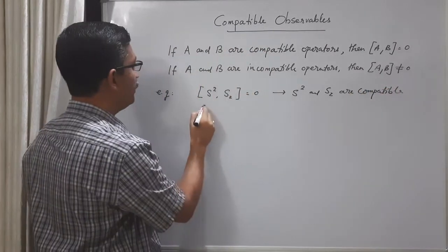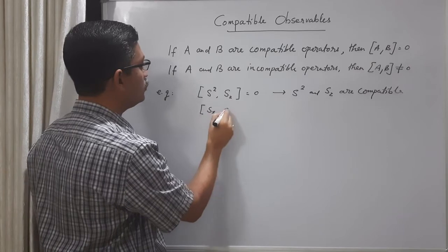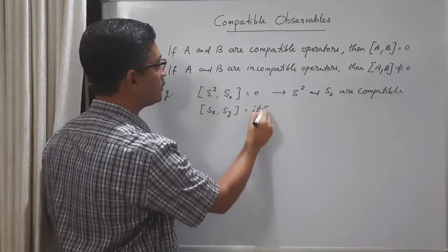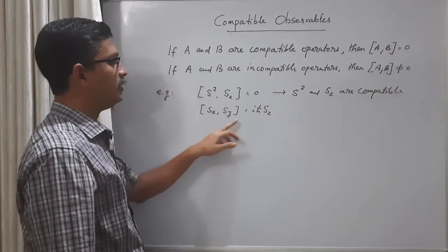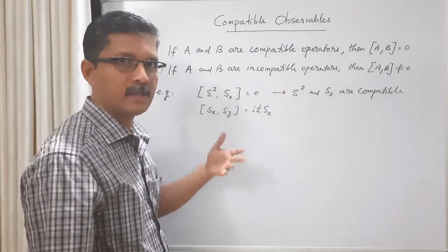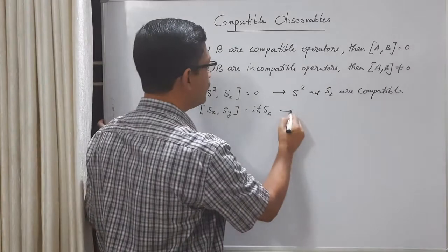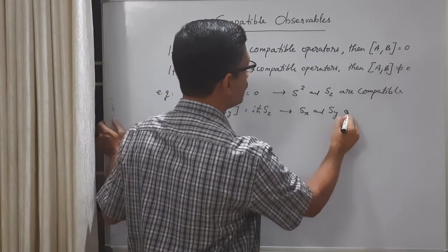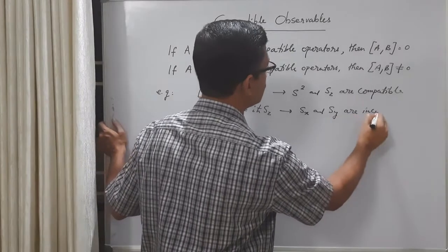And we know that two components of the spin operators do not commute with each other. This is a commutation relation: [Sx, Sy] equals i h-cross Sz, and cyclically. So if you take any two components, let us say Sx and Sy, they are incompatible.